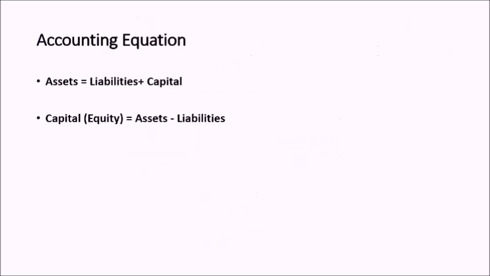Lastly, what one needs to remember is, total assets equals liabilities plus capital. Or capital equals assets minus liabilities. This means that when you sell all the assets of the company and then clear the liabilities, then the money that the company will be left with is the capital, or shareholders' wealth in case of public limited companies.